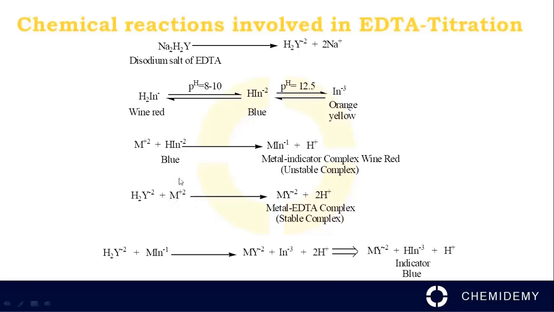Remaining metal ions react with EDTA solution to form a metal-EDTA complex, which is stable. EDTA abstracts metal ions from the metal-indicator complex and forms the stable metal-EDTA complex, liberating the indicator in free form to show the color change from wine red to blue.